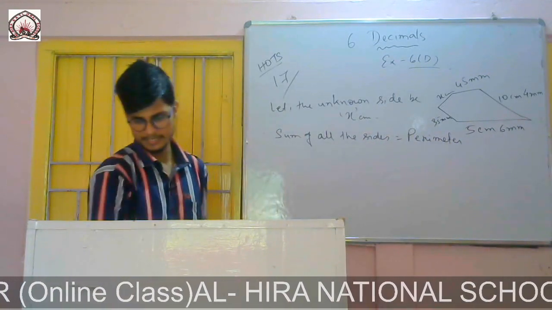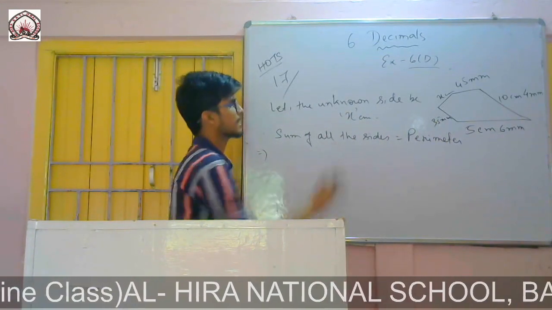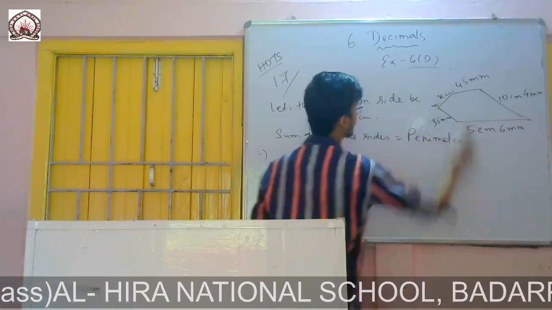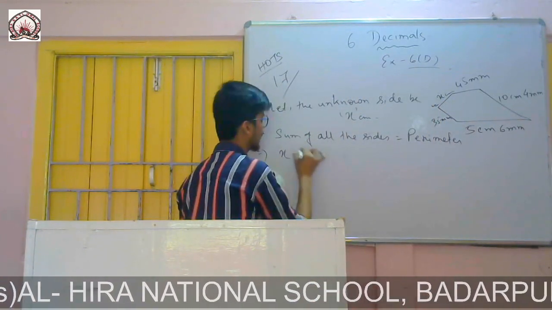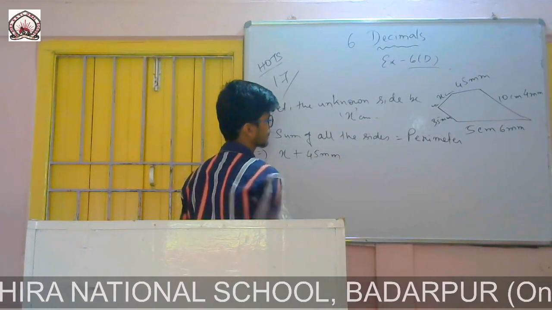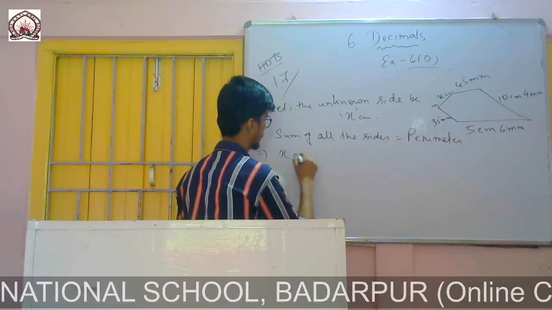Sum of all the sides is equal to the perimeter. So the sum of all the sides means I have to write them one by one. Let me start from x, from this side. First of all I will write x, then 45 mm, then 10 cm 4 mm, then 5 cm 6 mm, and the last one is 35 mm.